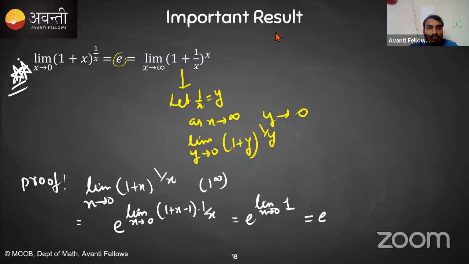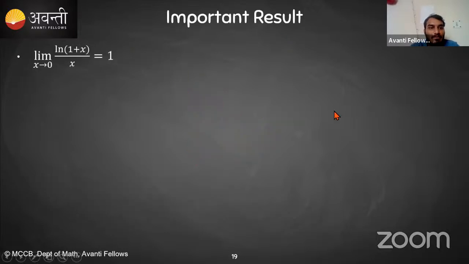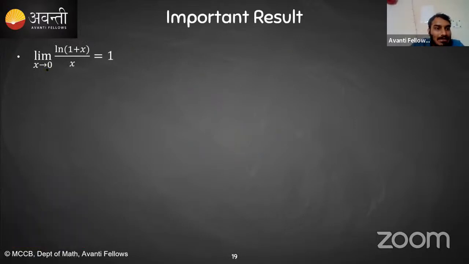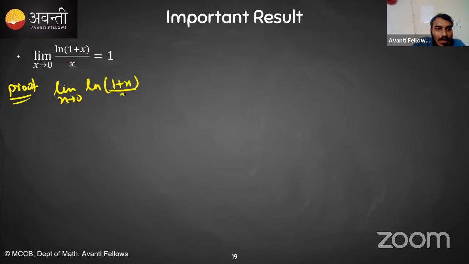then let's solve this. So this is another important result, everyone. What it says is that limit x tending towards 0 of ln(1 plus x) upon x is also 1. I can prove it using two methods. First of all, let's see the proof. You will understand. This is limit x tending towards 0 of ln(1 plus x) upon x, right?